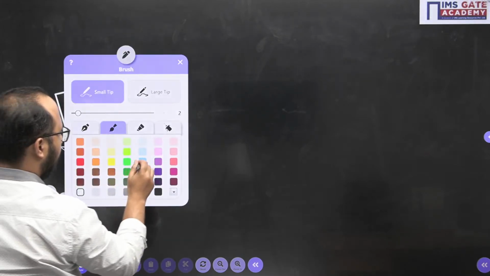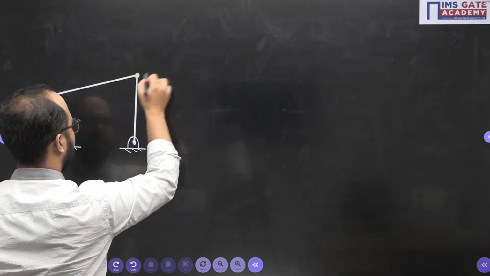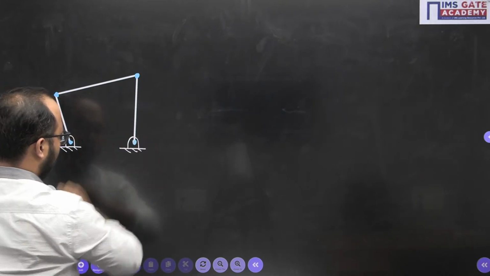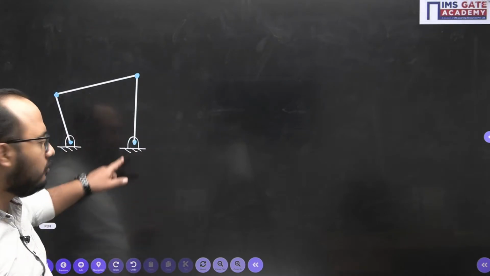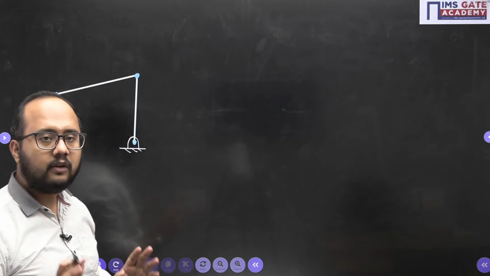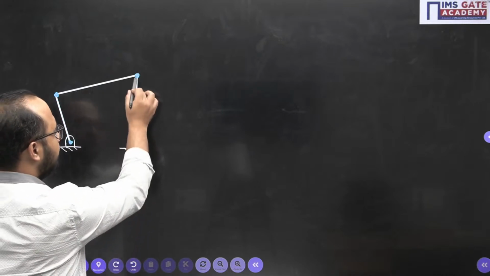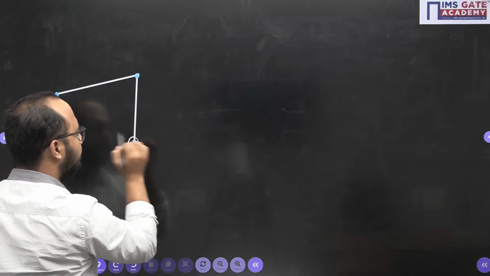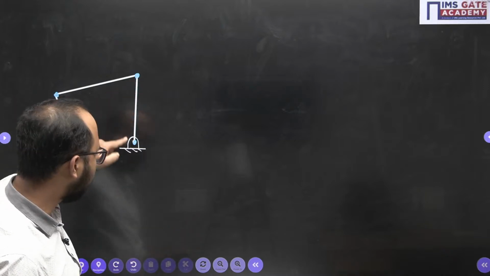Okay, all are turning pairs. Now, what I will do here in this particular case, I will do one thing. I will shift this pair to infinity. What I will do, I will shift this pair to infinity. Then what will happen? Actually, this point is rotating with respect to this point. Correct? Can I say this point is rotating with respect to this point? Yes or no? Basic point. This point is under rotation with this point.